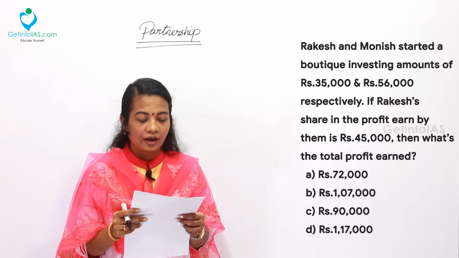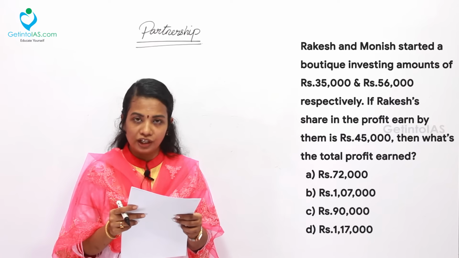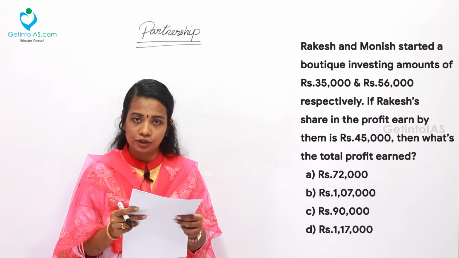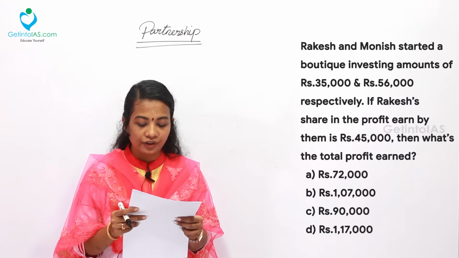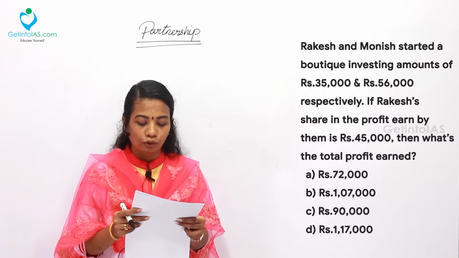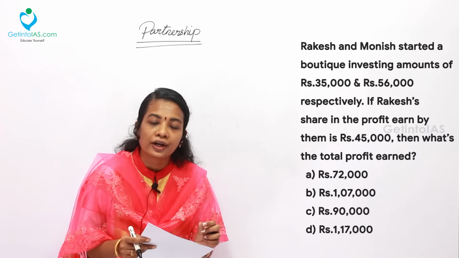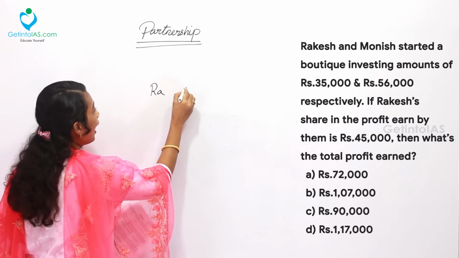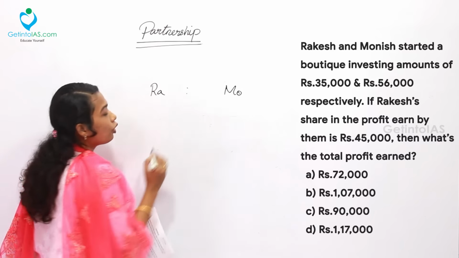The next question: Rakesh and Monish shared a boutique, investing amounts of rupees 35,000 and 56,000 respectively. If Rakesh's share in the profit earned by them is rupees 45,000, then what is the total profit earned? First of all, you need to find the profit ratio over here. Between Rakesh and Monish, what is the profit ratio?